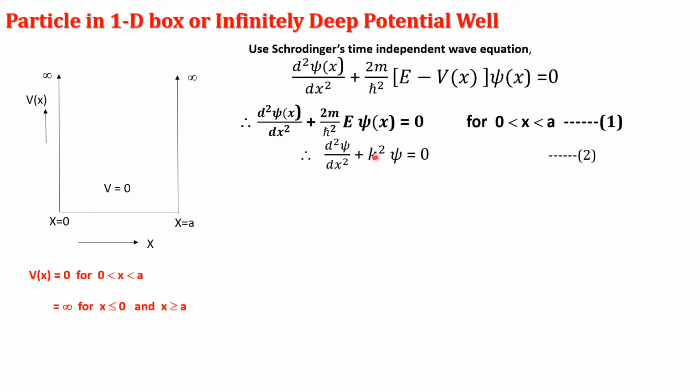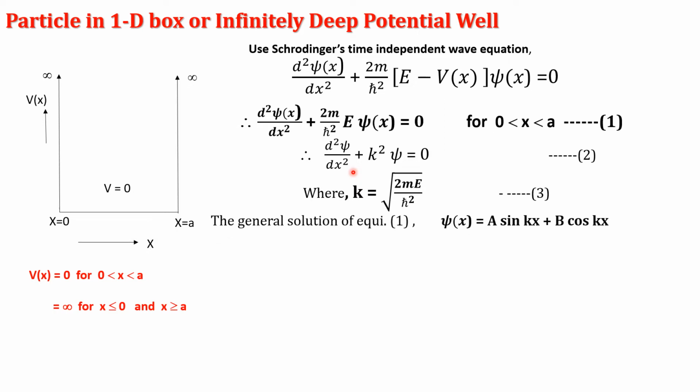Here 2mE by h cross square is a constant, and we call that constant k square. Therefore, the equation becomes d square psi by dx square plus k square psi equal to 0. Now we solve this differential equation. What is the general solution? We write the general solution as psi of x equal to A sin kx plus B cos kx.